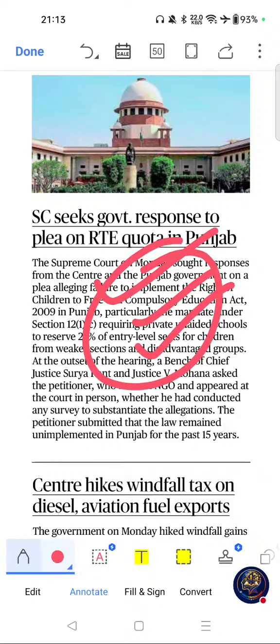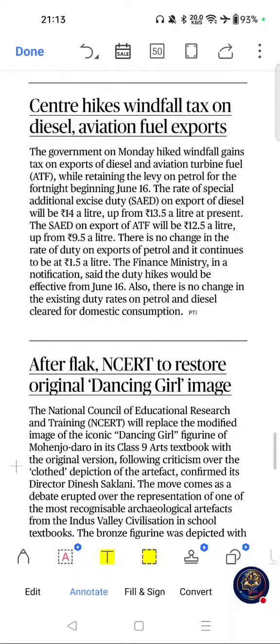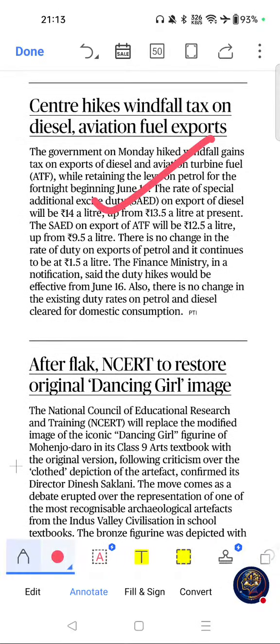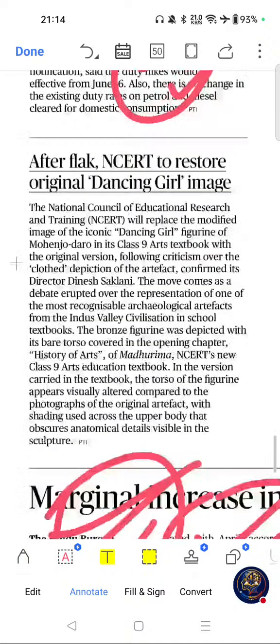Move on to the next important article from this page, this one. Center hikes windfall tax on diesel, aviation fuel exports. If you see the importance of this article, windfall taxes are frequently discussed in economy questions, and this is relevant for taxation and energy economics. Please go through this one.